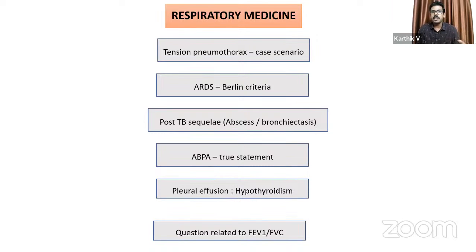That could be very superficial, which you can even answer without reading in depth. And there could be a very difficult question with confusing options also, like in allergic bronchopulmonary aspergillosis questions. Two options were very close, and even the framing of the options, the sentence of the options, might even determine what the correct answer is. So the core areas always remain important, and you should be thorough with them and should be able to answer the questions which are coming under any difficulty.